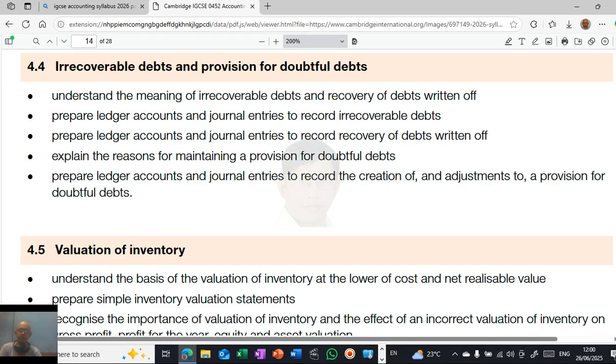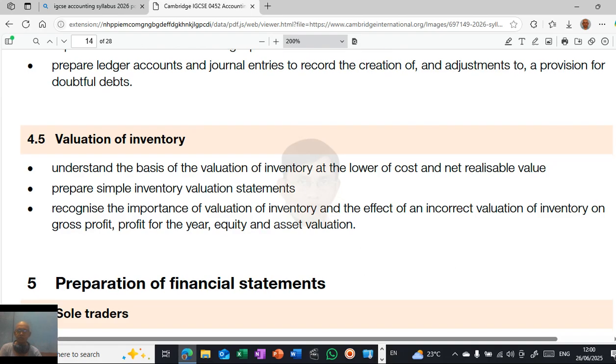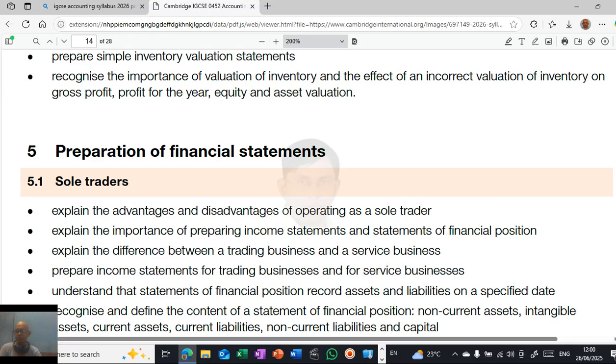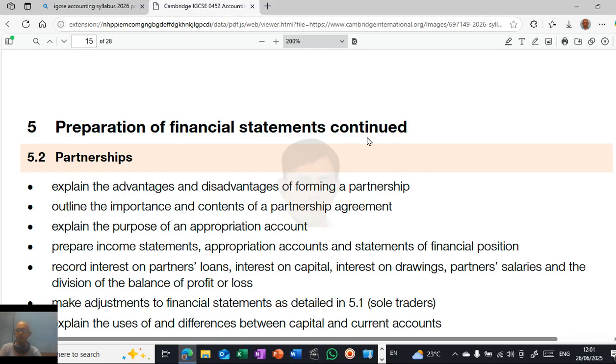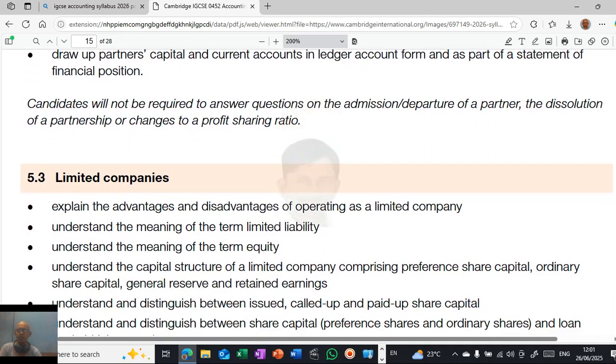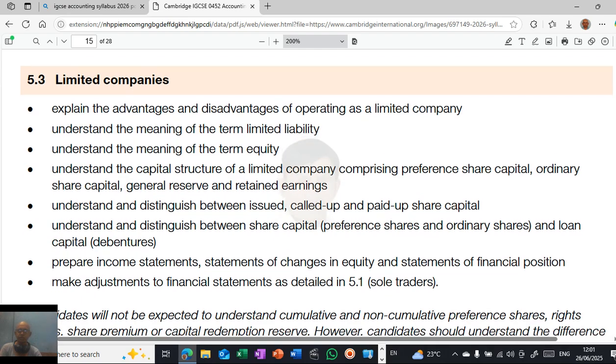Valuation of inventory. Understand the basis of valuation of inventory, FIFO, net realisable value, simple valuation techniques. What is the importance of valuation of inventory and the effect of incorrect valuation of inventory on profit and loss and the statement of financial position. Preparation of financial statements of sole traders. Then preparation of financial statements of partnership firms. Then preparation of financial statements of limited companies. All these things we'll be learning in detail.